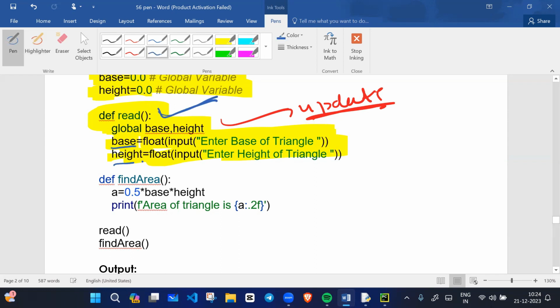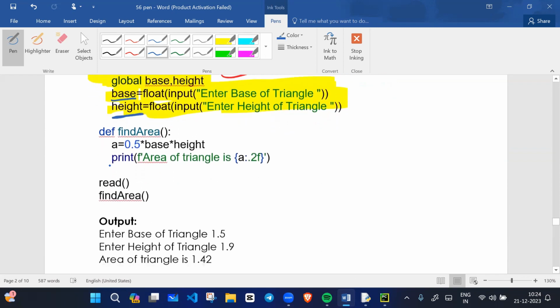We are reading base as well as height from the user, getting values from the user. And we have another function called find area. Then we write a equals 0.5 multiplied by base into height. Then we print the area of the triangle.